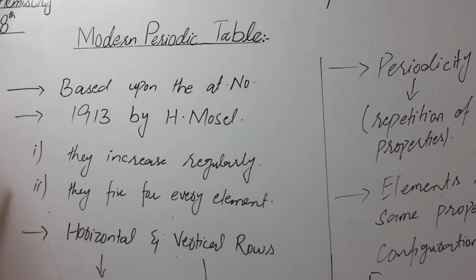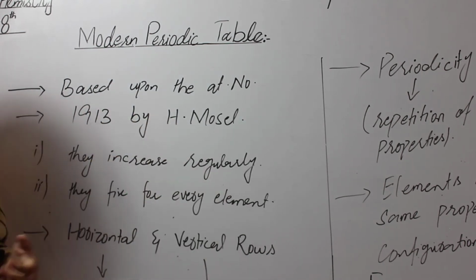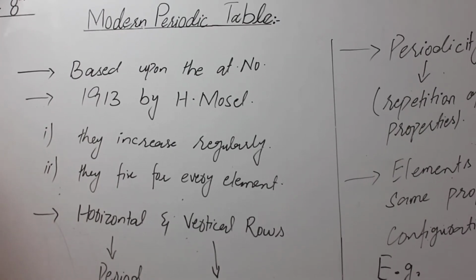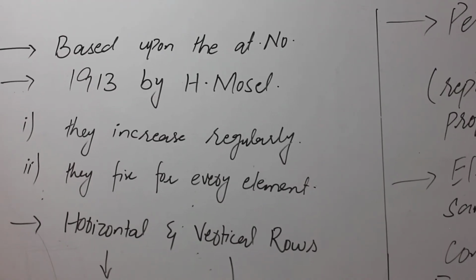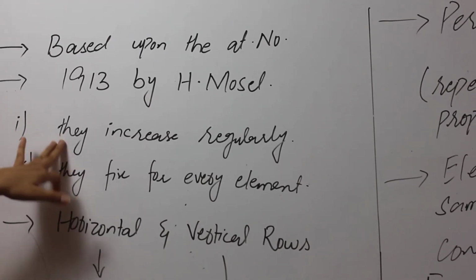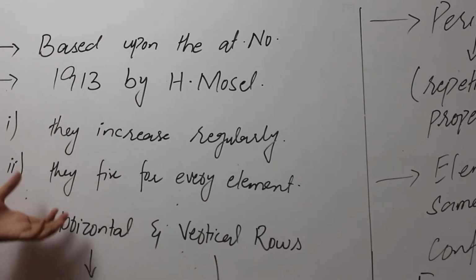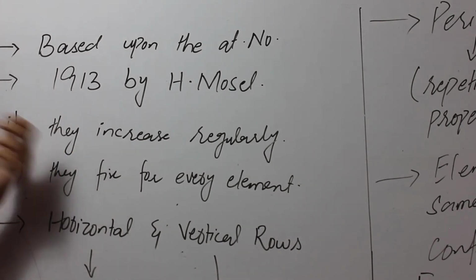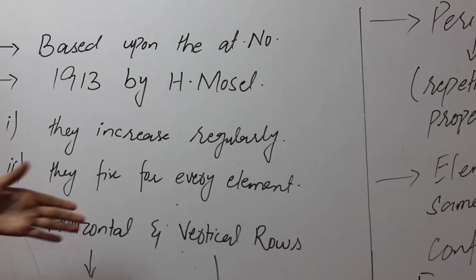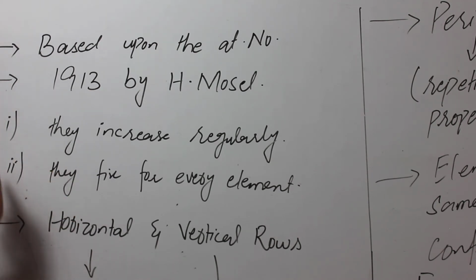The question arises: why is atomic number a more fundamental property than atomic mass? The first reason is that atomic number increases regularly, element by element, and the second reason is that it is fixed for every element.